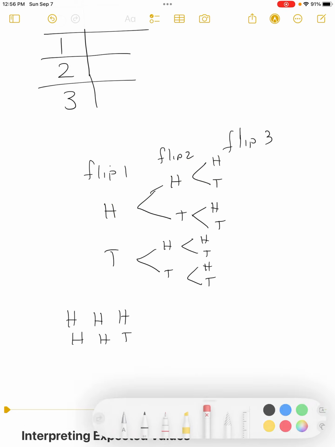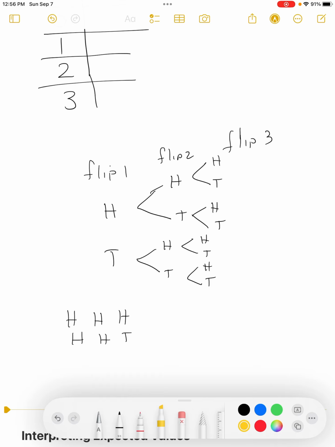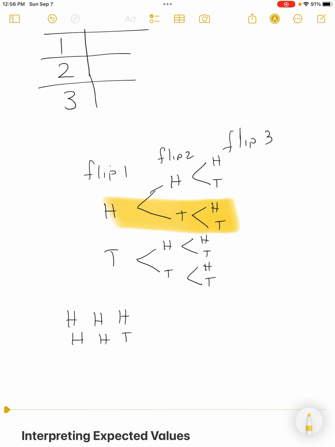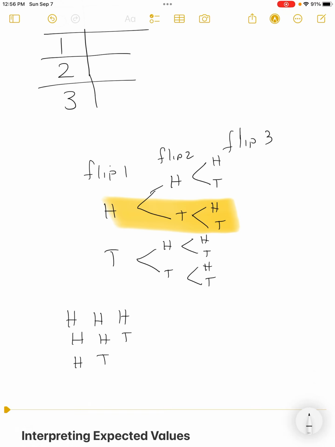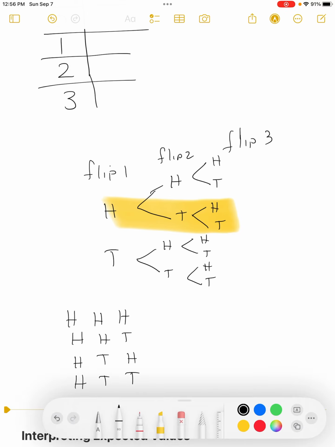So let me get rid of that yellow stripe and realize, well, I could be along this path. And what do I see there? I see a heads followed by a tails followed by a heads. And I see a heads followed by a tails followed by a tails. All in that yellow strip. There's 4 of them. I can get 4 more.